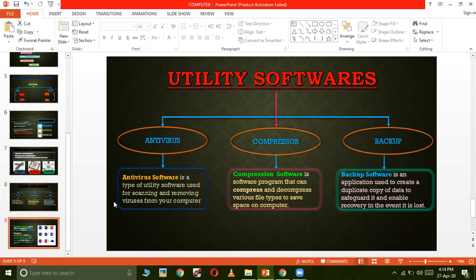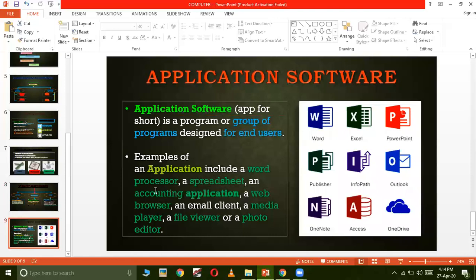Now let's see some of the application software. Application software is a program or a group of programs designed for the end users. Now end users are the persons who are working on the computer. The user is mentioned as the end user here because we are at the top of it, and after that there is nothing. That's why that layer is called the end layer, and the user is working on that end layer. That's why it is called end user.